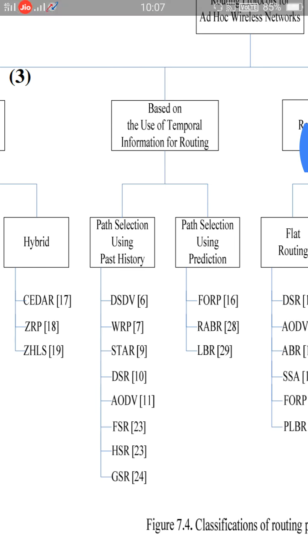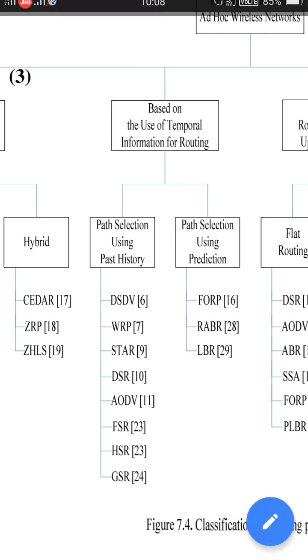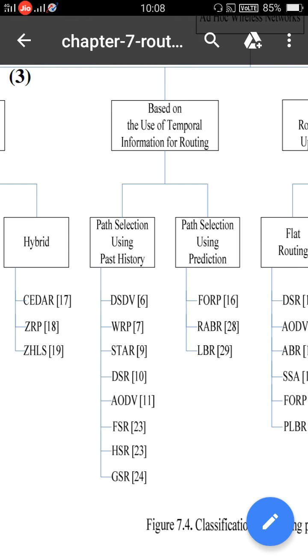Another classification is based on the use of temporal information for routing. Here again we classify into two types of protocols. One is path selection using past history, and another one is path selection using prediction. So these are the two classifications based on temporal information routing, and there are several examples belonging to these classifications.